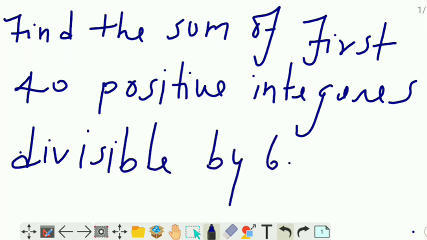This is the question. Find the sum of first 40 positive integers.